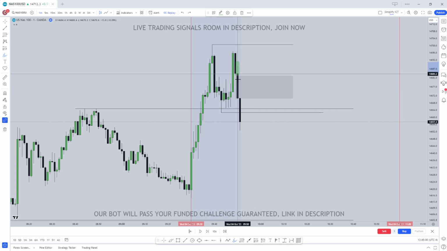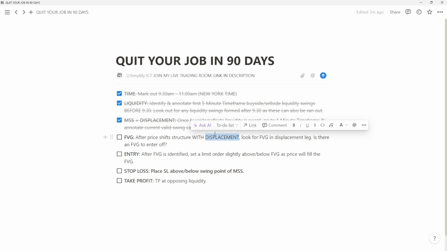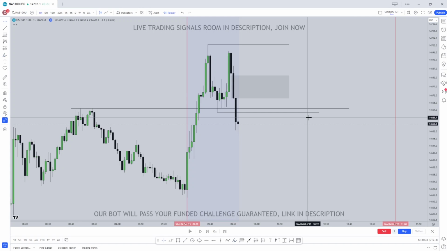And it's clear to see we do have displacement with all of these candles closing very bearish. And again, we have another candle closure below. So it's quite obvious that we do have displacement in this area of price right here. So we do have displacement, and we also have a fair value gap to enter off. So now we're going to tick this off. Now that you followed the trading plan, you've got all the correct confirmations.